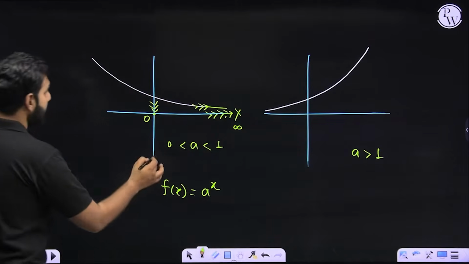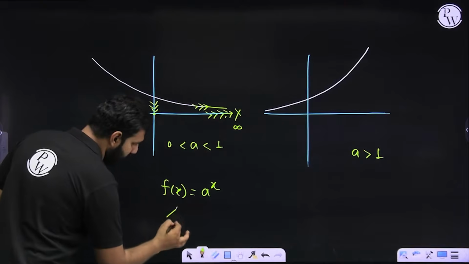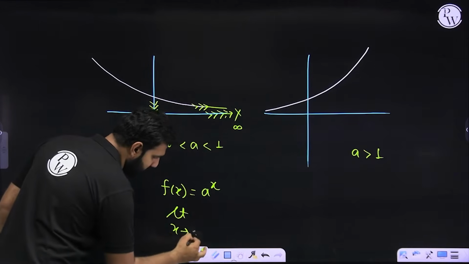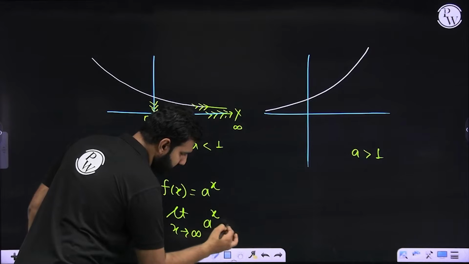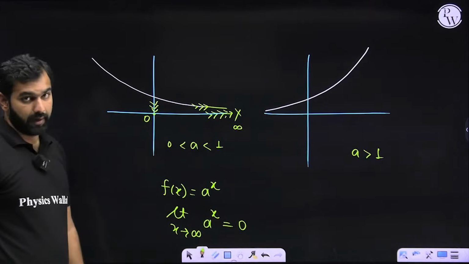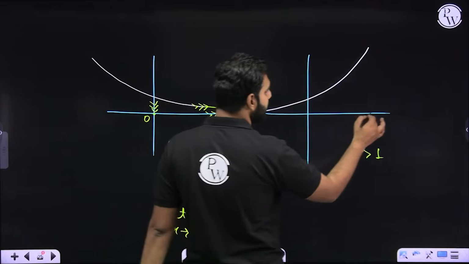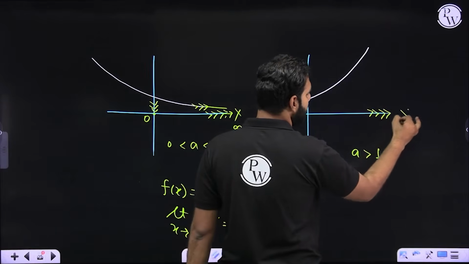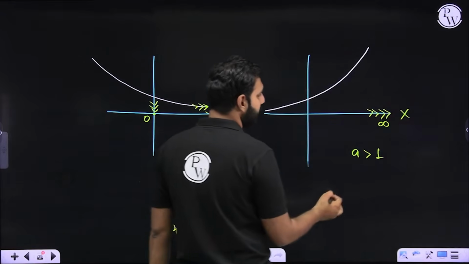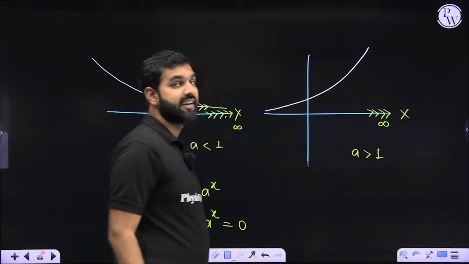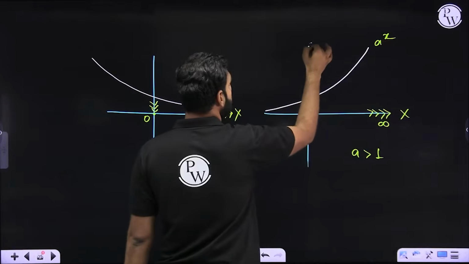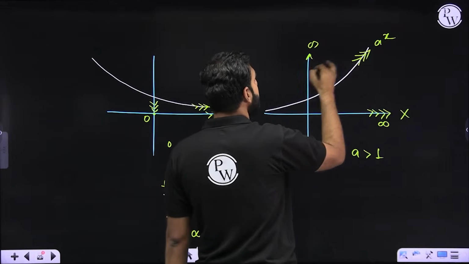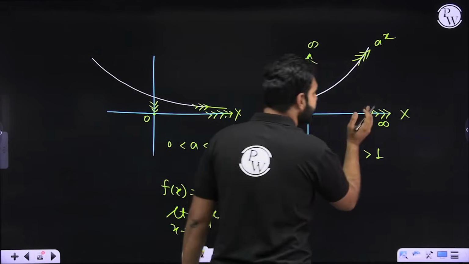So I repeat, if a is between 0 and 1, and if I apply limit x approaches infinity on a to the power x, it approaches 0. But what is the catch here? The catch is when x approaches infinity and a is greater than 1, are you not seeing that a to the power x is also approaching infinity because it is becoming significantly higher as x is also increasing?